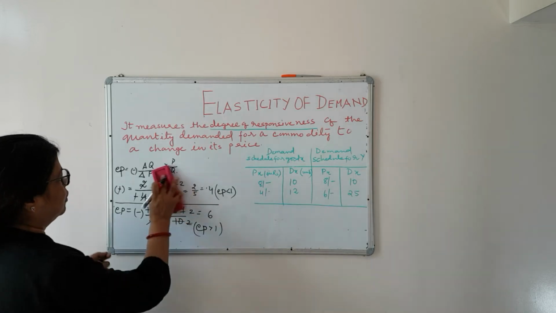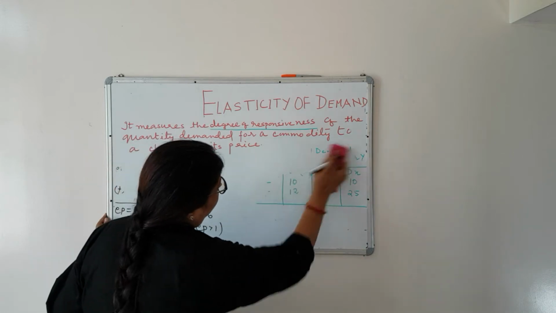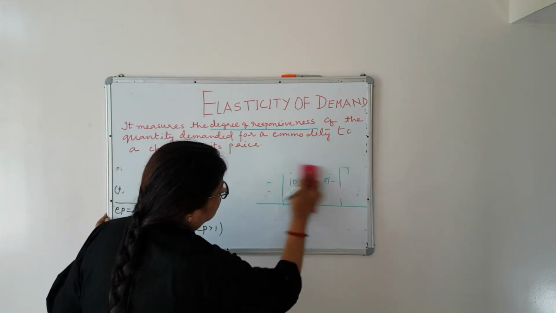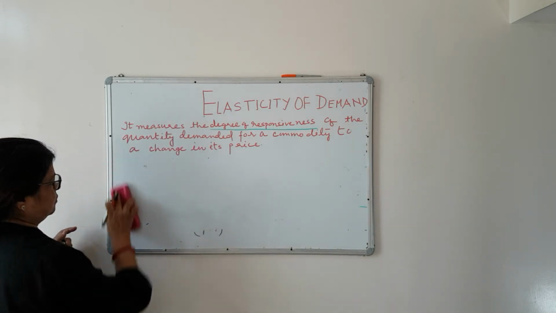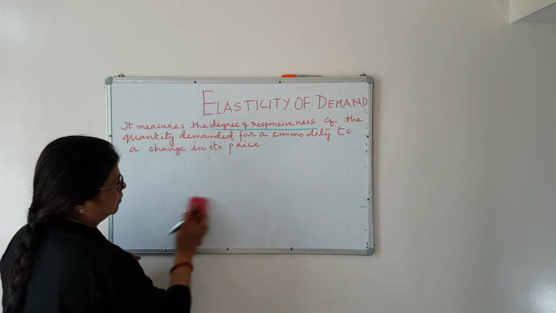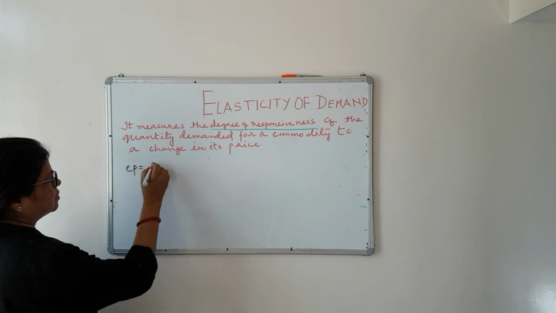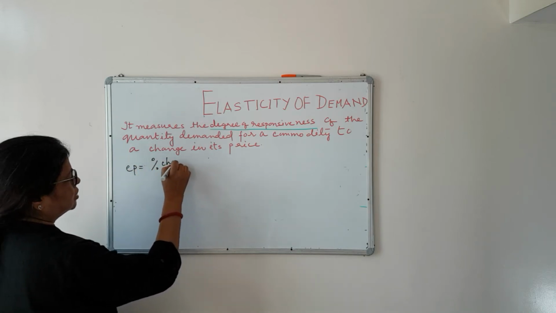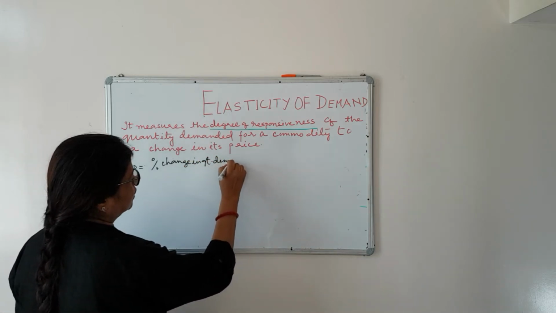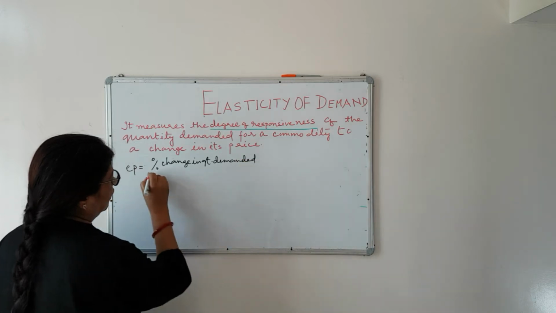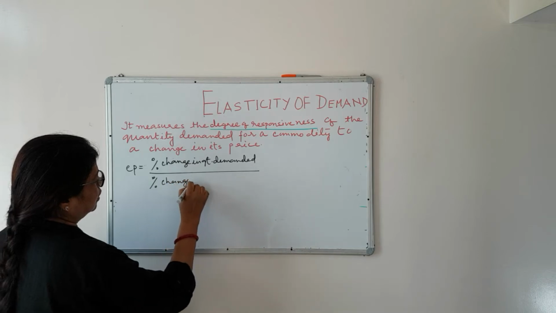So now you have to know the other formulas also which are used to measure elasticity. The second formula which you are using to measure elasticity is EP is equal to percentage change in quantity demanded divided by percentage change in price.